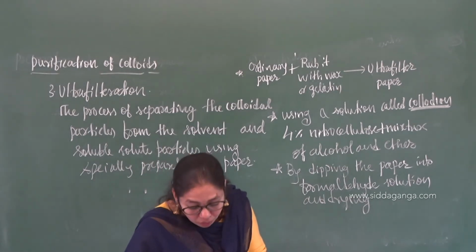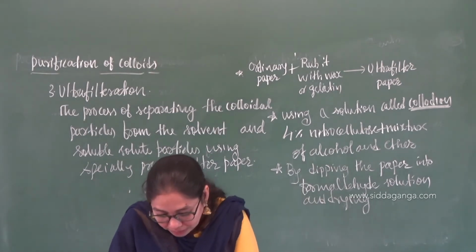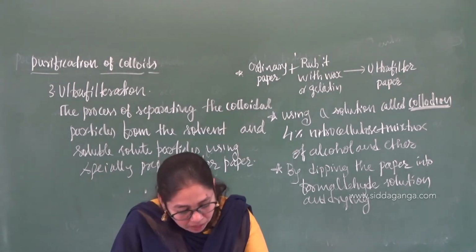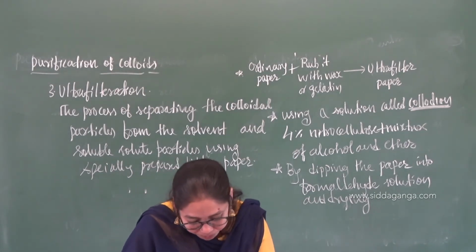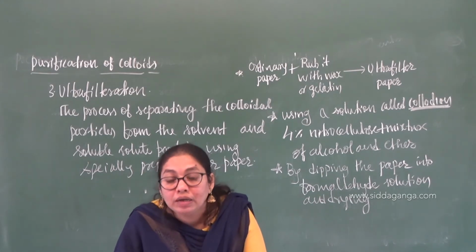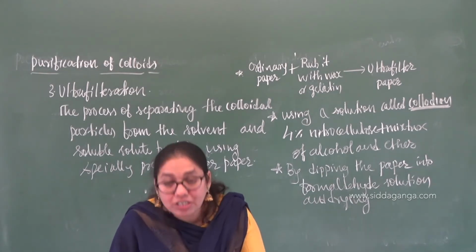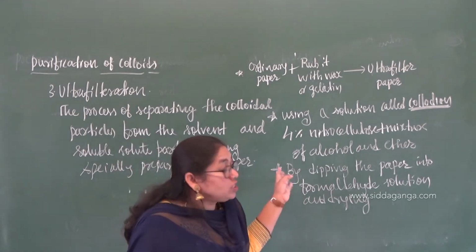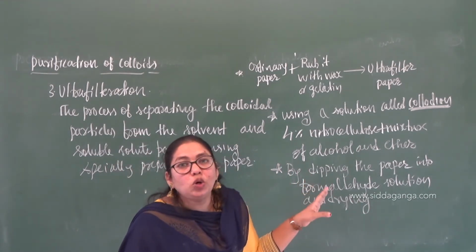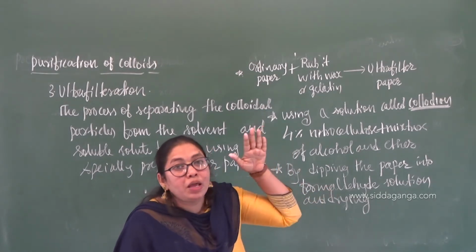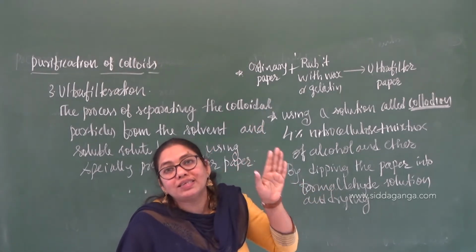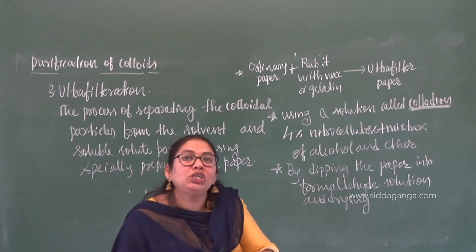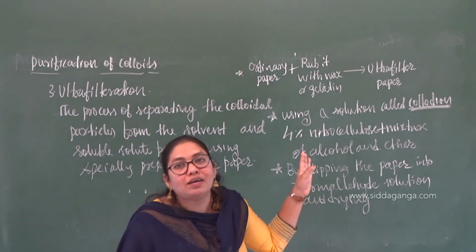The colloidal particles will be on the surface of that filter paper, which can be collected and mixed with a suitable dispersion medium. And the process is slow again. That can be increased by applying pressure or by applying suction. By applying pressure or suction, you can increase the rate of ultrafiltration.